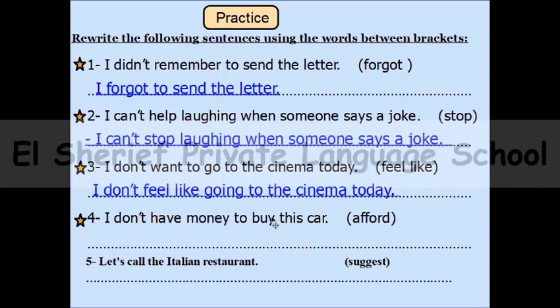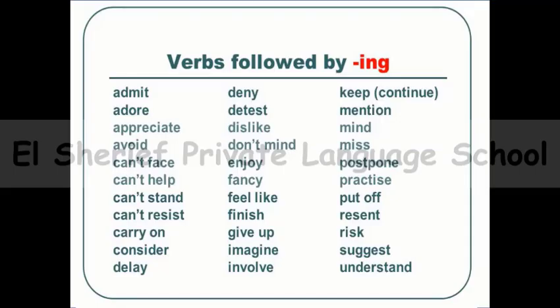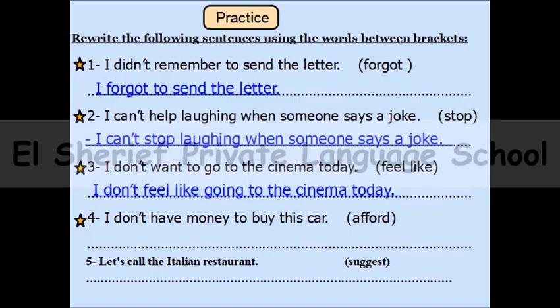When you want to remember, you can go to this slide or other slides. You can see here feel like is one of the verbs that are followed by ing. So here, the right answer is I don't feel like going to the cinema today. Number 4, I don't have money to buy this car. So what's this verb?